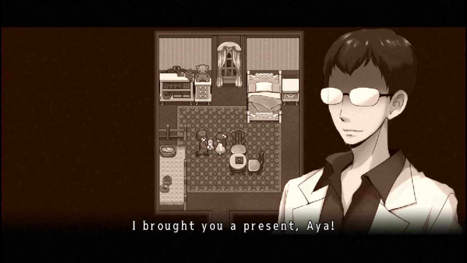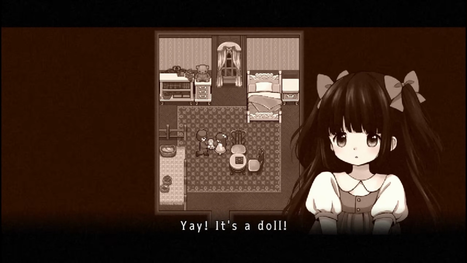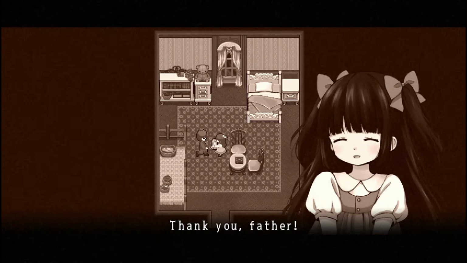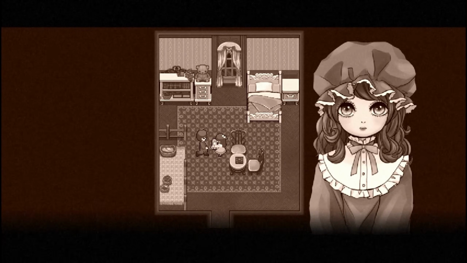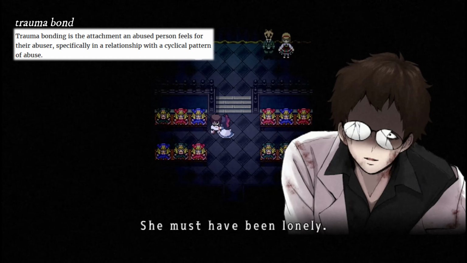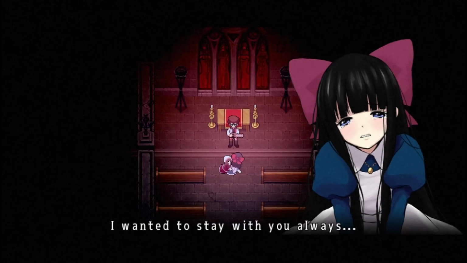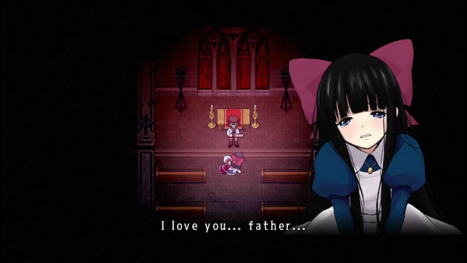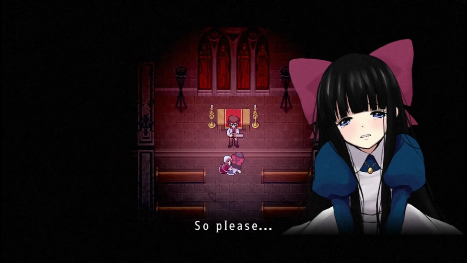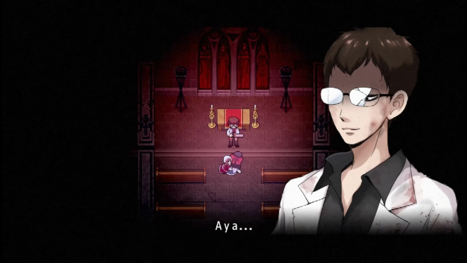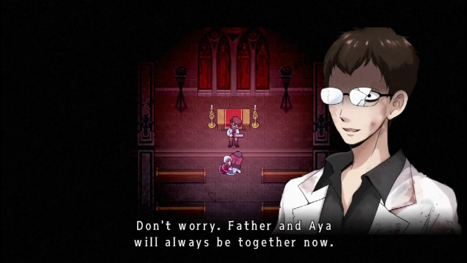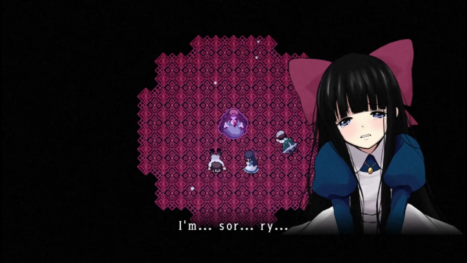As for her father, Aya's relationship with him is complex. Flashbacks suggest that, in her eyes, Alfred was a normal, loving father during her early years. Despite his atrocities, Aya may have formed a trauma bond with him. While trauma bonding typically involves an abused person forming an emotional attachment to their abuser, Aya's bond with Alfred might stem from his self-idolization of her. He instilled his values in her, aiming to mold her into his idealized image. When Aya no longer fit this image, he sought to preserve her as a doll, a way to exert total control over her. Did Aya's parents truly love her?